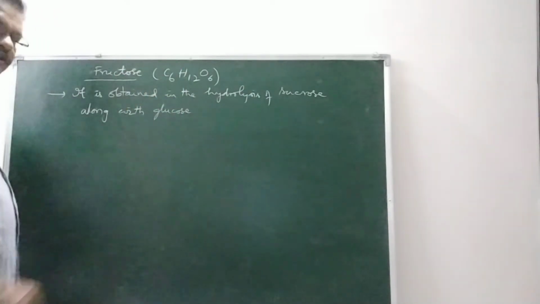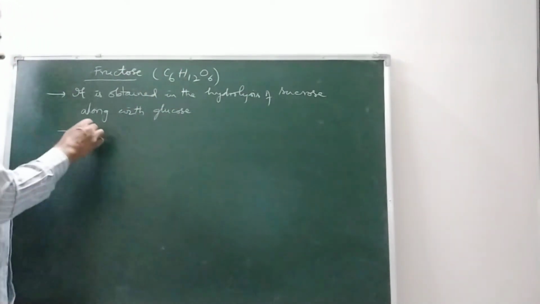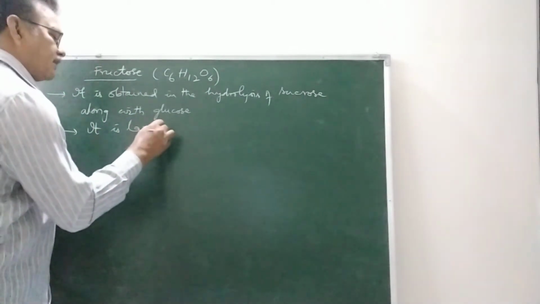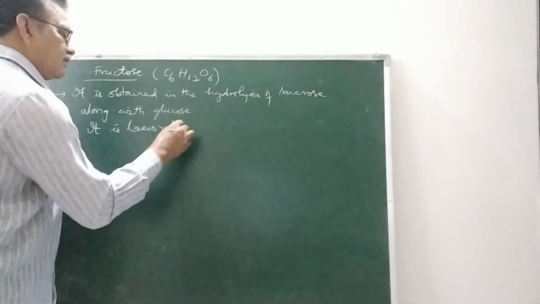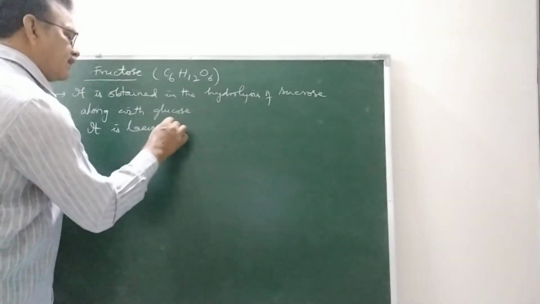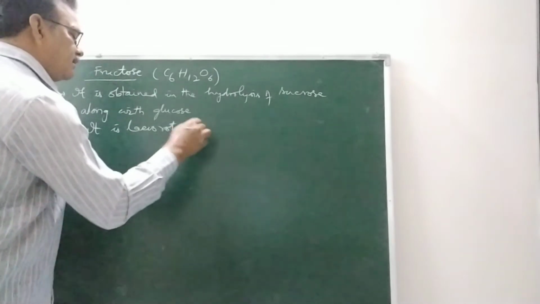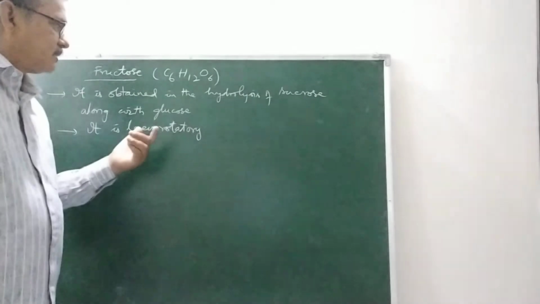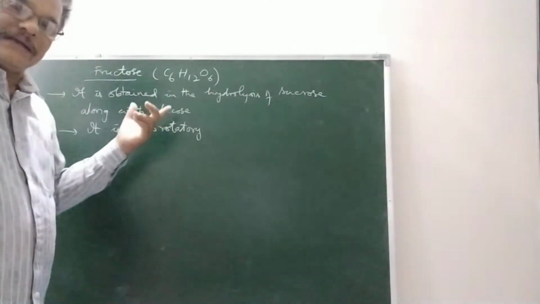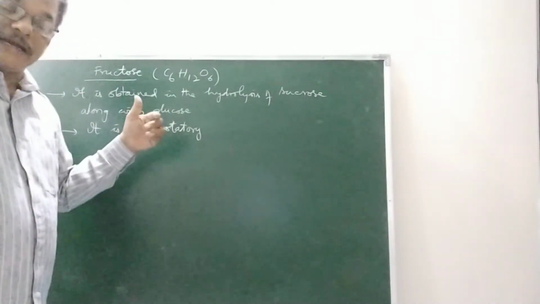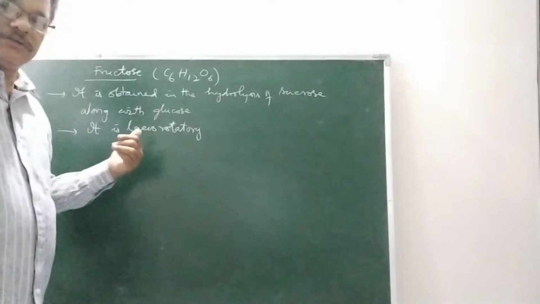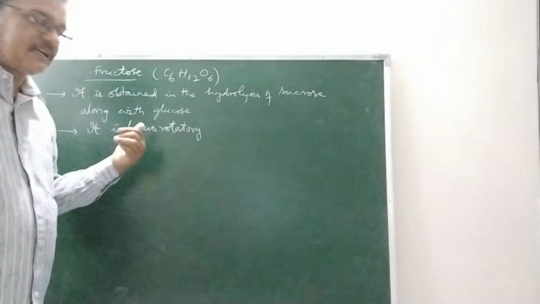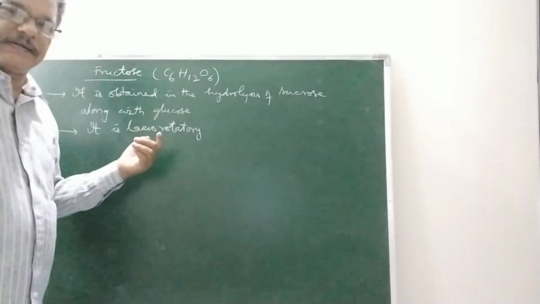C6H12O6. It is levorotatory. That means it turns plane polarized light towards the anti-clockwise direction. So it has optical activity, which means it will have some chiral carbon atoms.